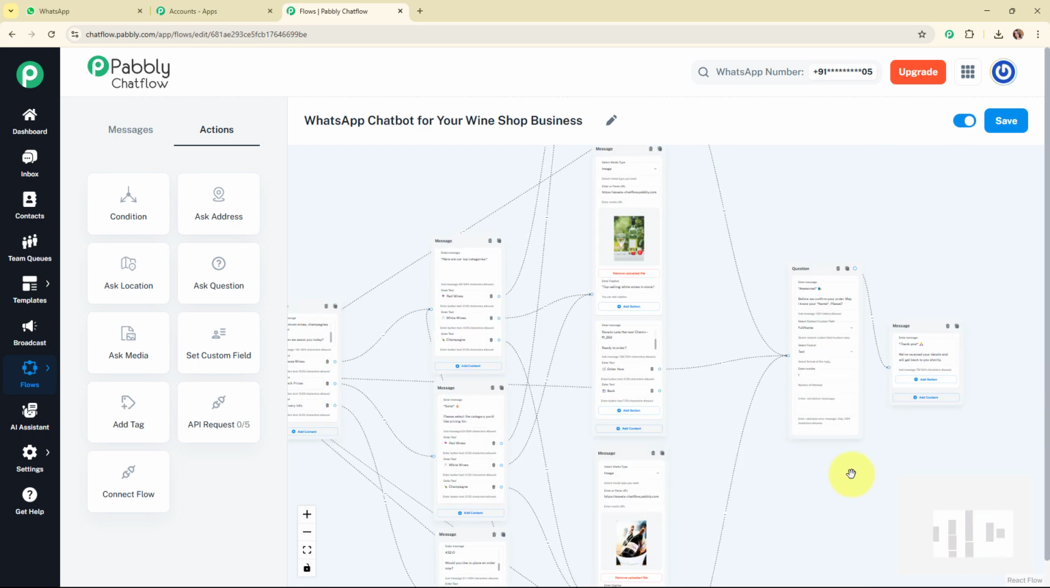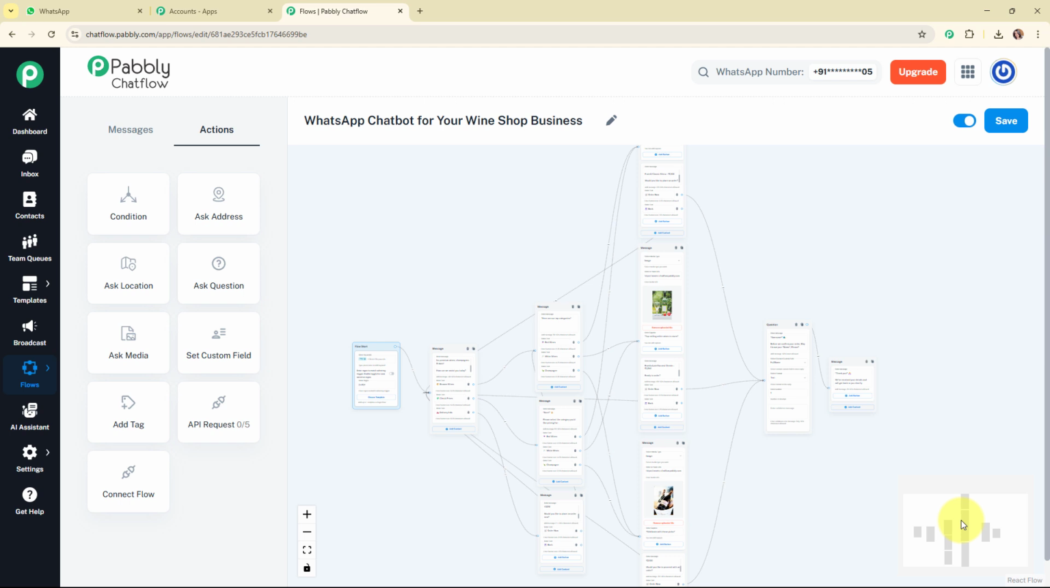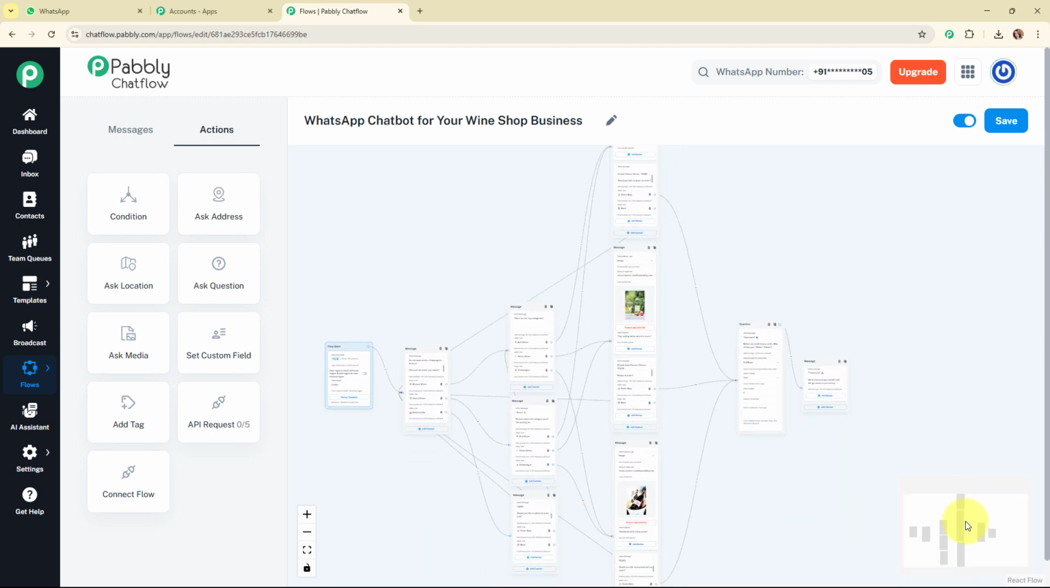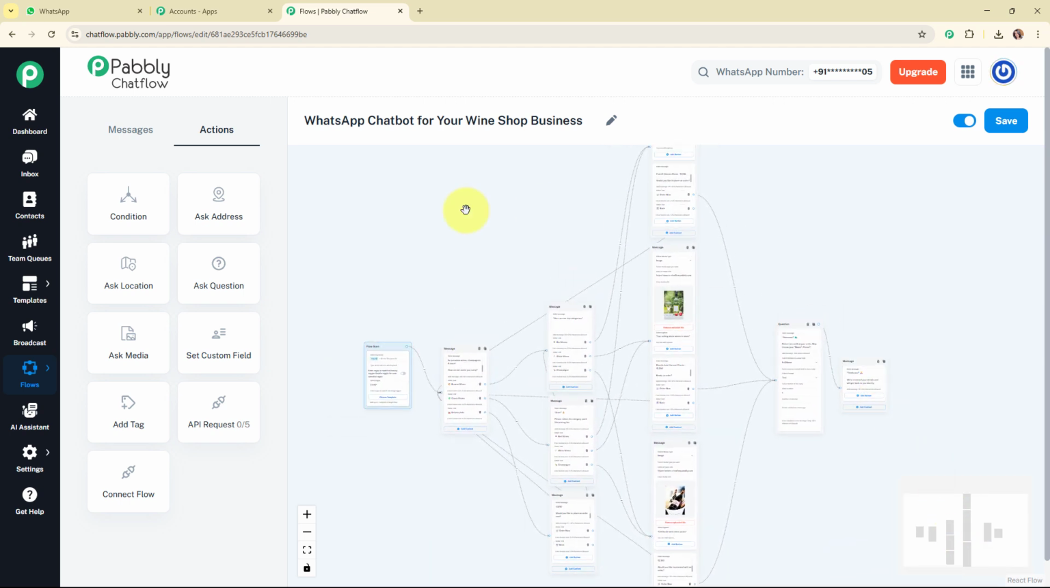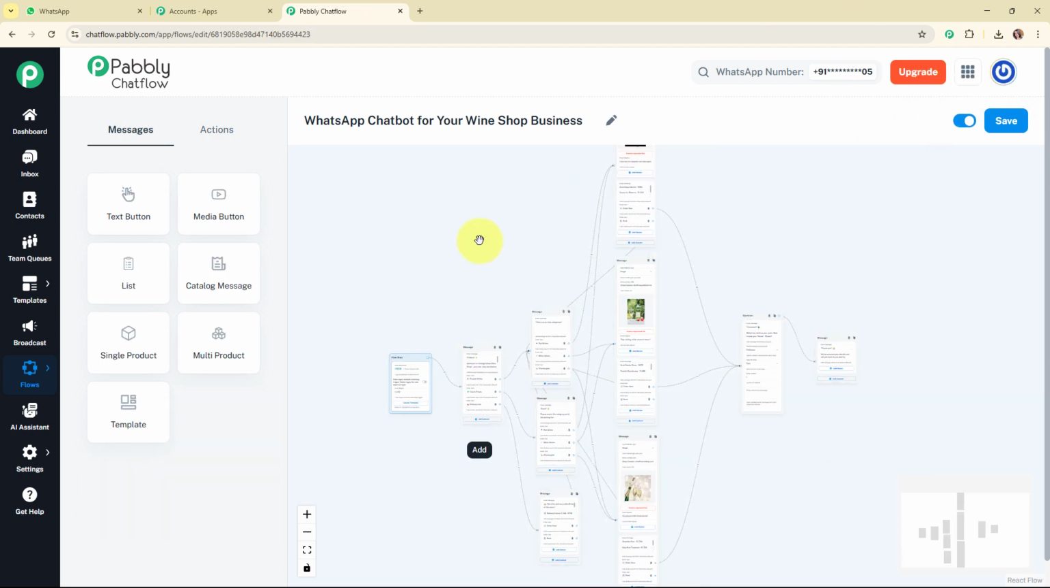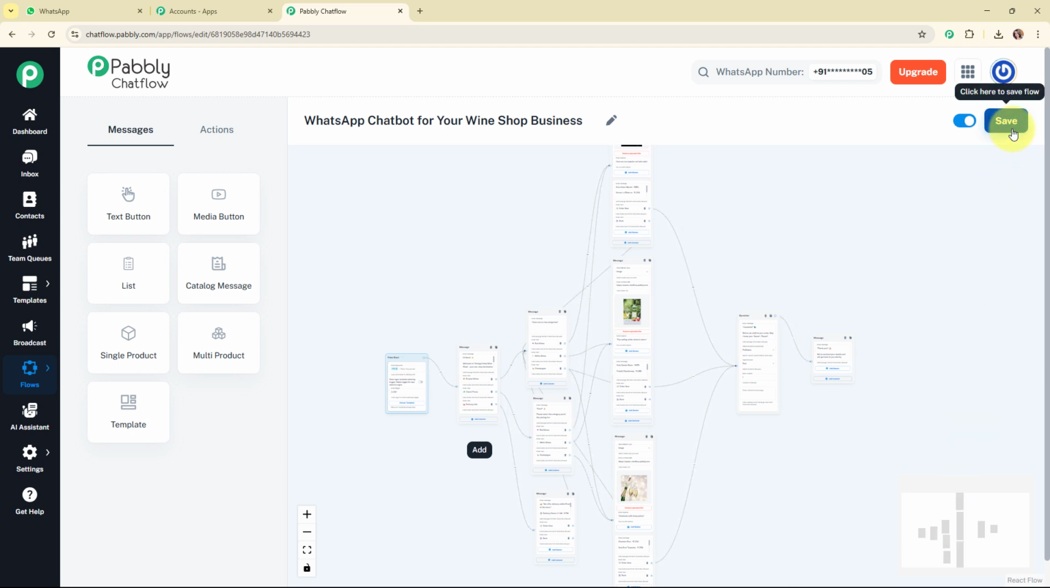And now here after doing so, we have successfully completed the entire WhatsApp chatbot for our wine shop business using all-in-one WhatsApp communication platform, that is Pabbly Chatflow. And now after creating this amazing chatbot, we are going to save this flow first by clicking on the save button given on the top right corner. And then it says flow updated successfully. That means we have successfully saved the flow.